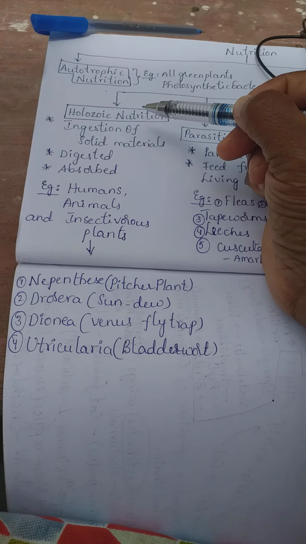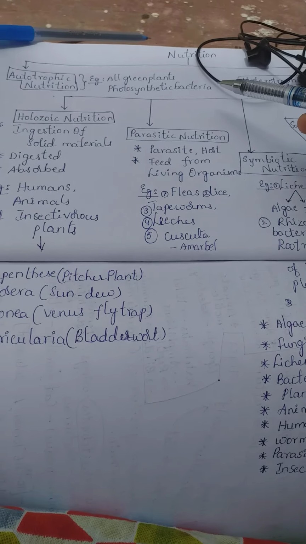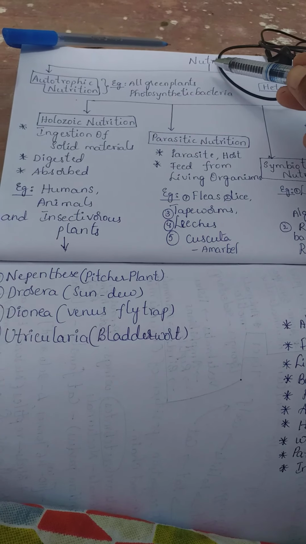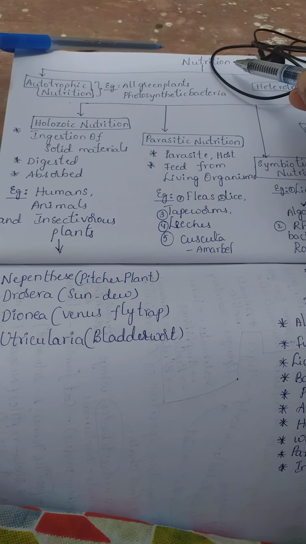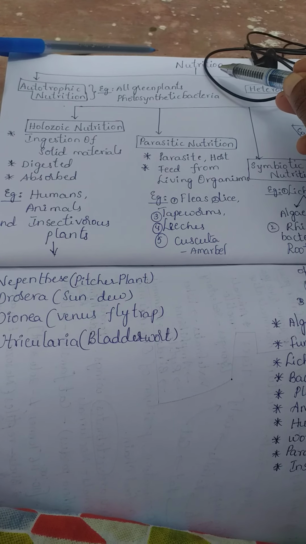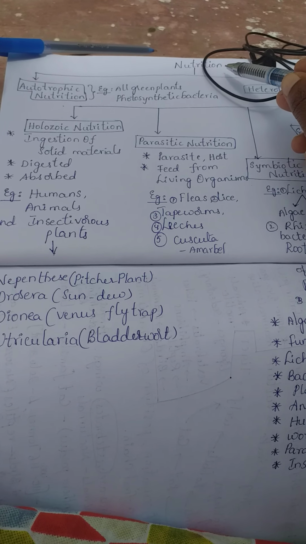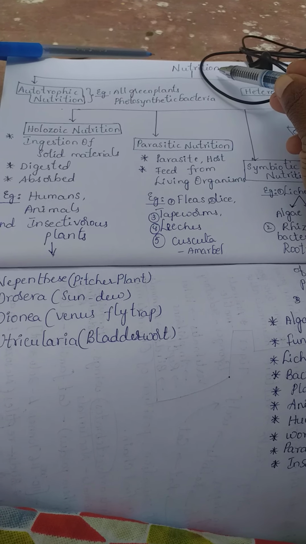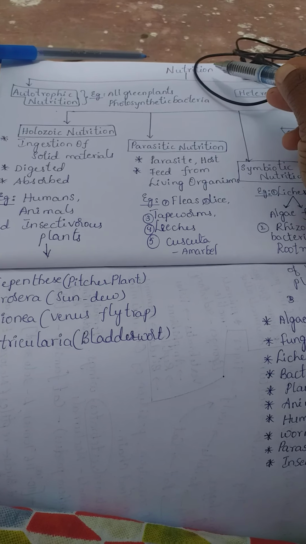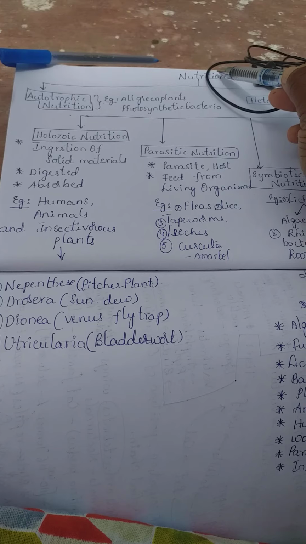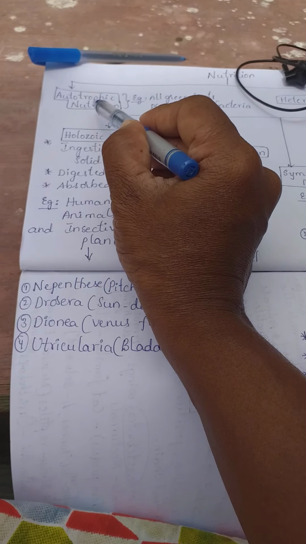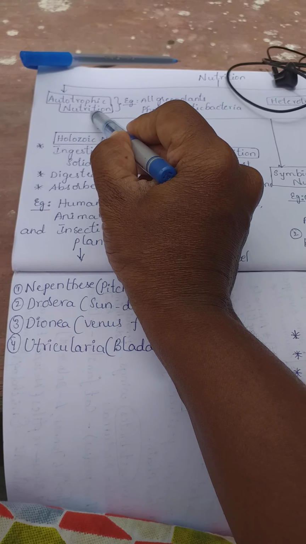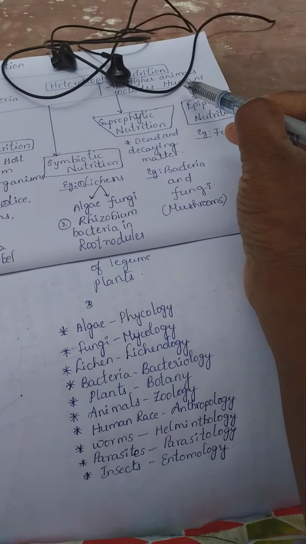Very good morning, children. Today we are going to learn about different types of nutrition. You know that nutrition is a process in which we take nutrients into the body for the purpose of energy to do our work. So here nutrition is divided into two main types: autotrophic nutrition and heterotrophic nutrition.